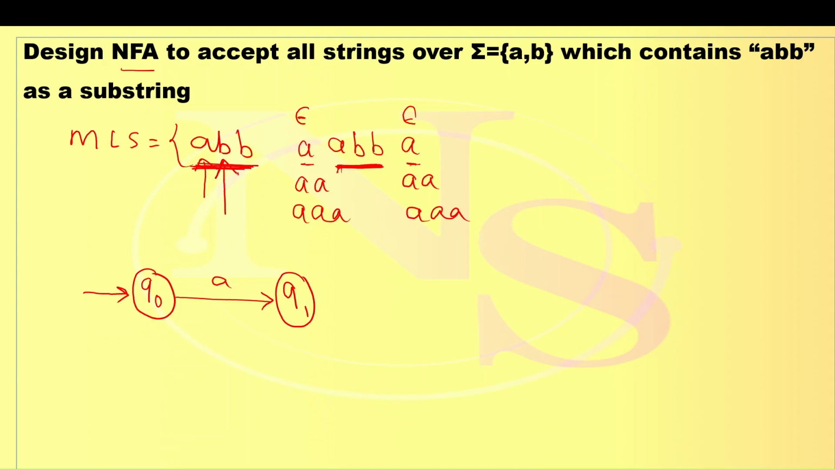Next symbol is B. Q1 reading B. So it's going to the next state, Q2. AB should not get accepted, hence Q2 is a non-final. Next symbol is B. And this is the last symbol. We are designing automata for ABB as a substring. When we are writing transition for B from the Q2, our string will get completed and ABB should get accepted.